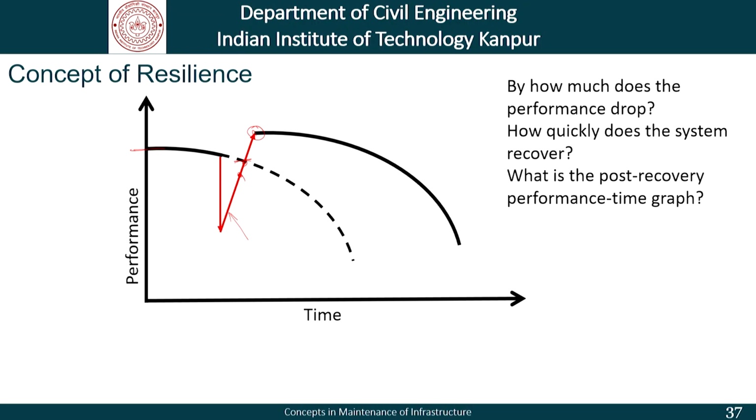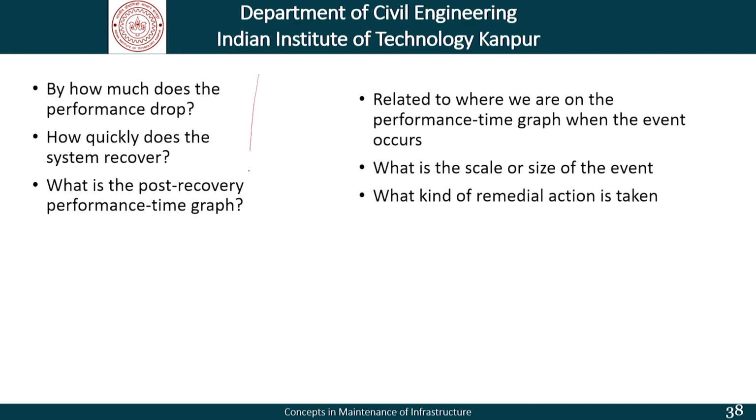So, if we are able to get this information, what we are doing is trying to talk about resilience. Now, as far as these three questions are concerned, we need to understand where we are on the performance time graph when the event occurs. For example, if an event strikes here versus the same event striking here, at this point in time the structure is weaker than it was here, so the impact that it takes here may be different. So, this delta and this delta need not be the same.